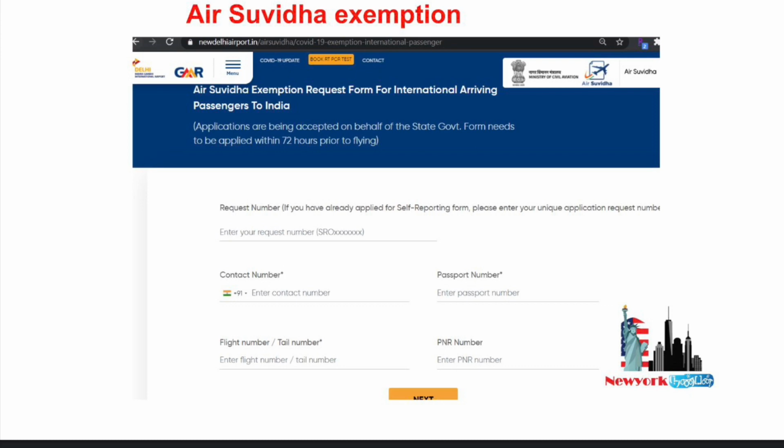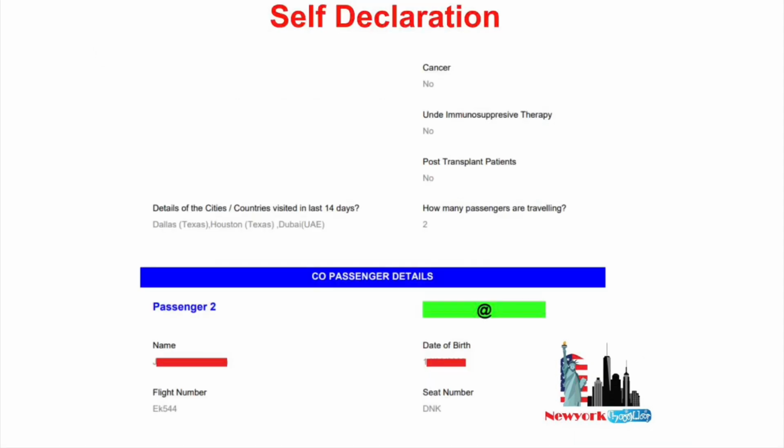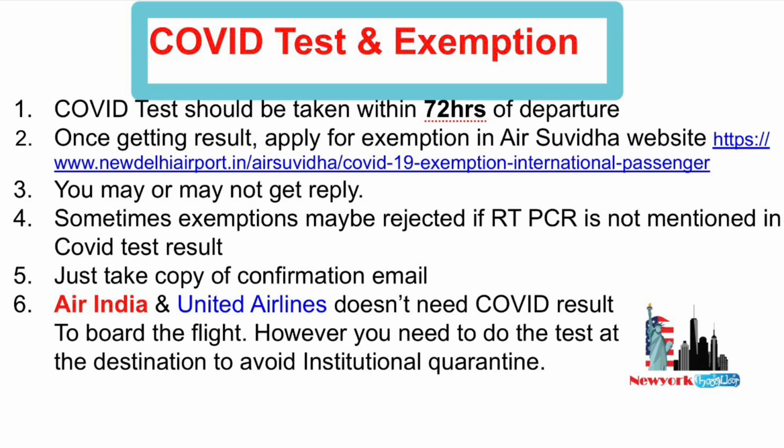So this is the sample email which you get after applying for the exemption. You'll get a message saying we received the request for the exemption under the RT-PCR certificate. Just take a copy of this email. After applying, you'll get a confirmation email, so take a printout copy of it.